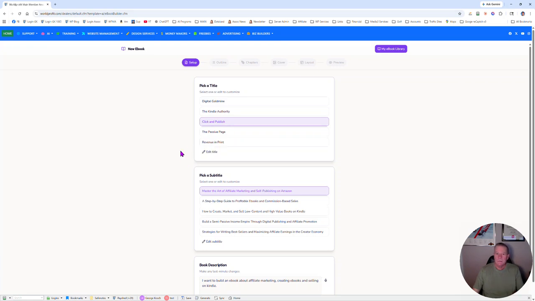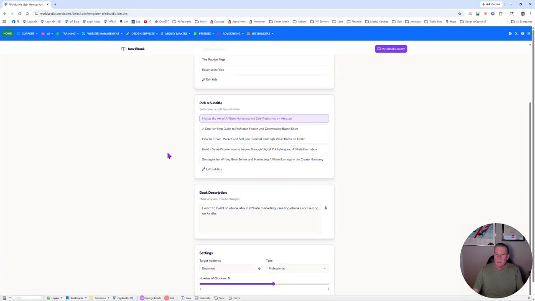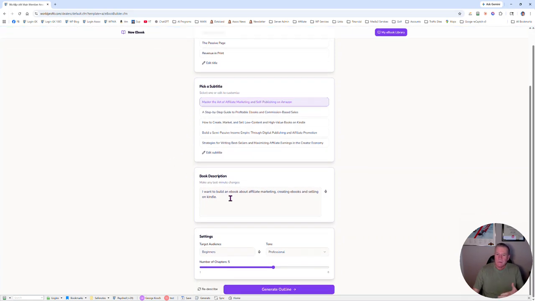It's totally up to you. I like that. The Kindle Authority, Digital Goldmine, the passive page. Let's go with that one, and then pick a subtitle. We'll pick the default one. And then the book description, you have a chance now to update it. If you wanted to update it before you go to the outline, you might say, oh, these are good ideas. I think I want to add a little bit more. You can always go back and start over again.